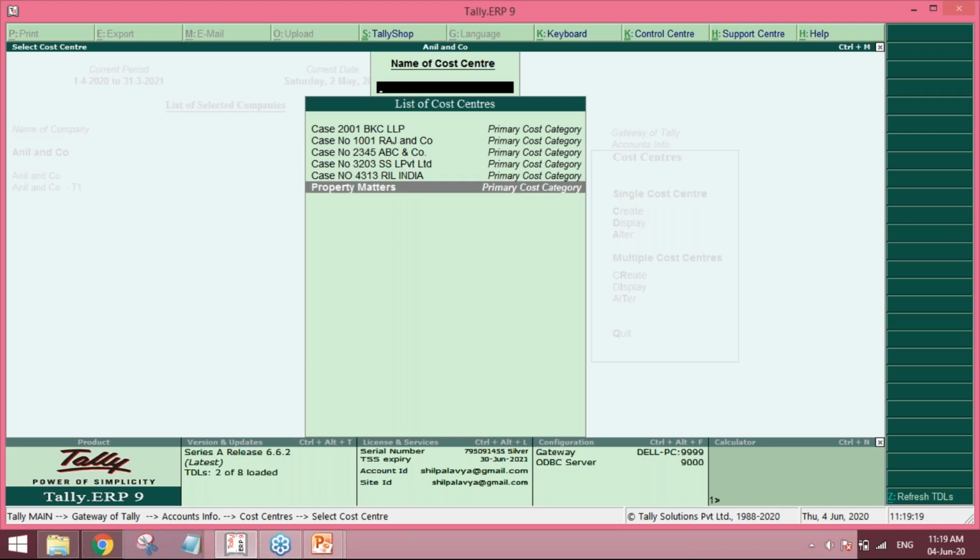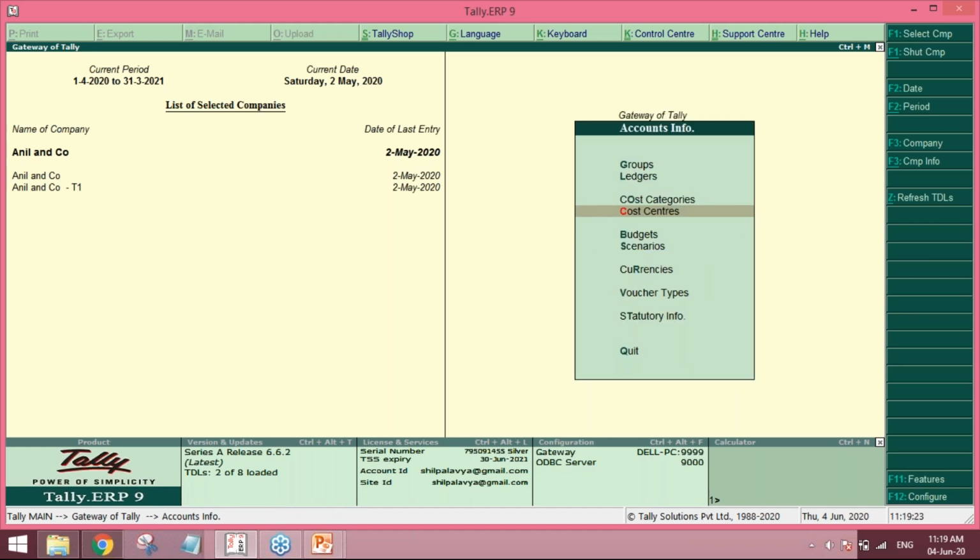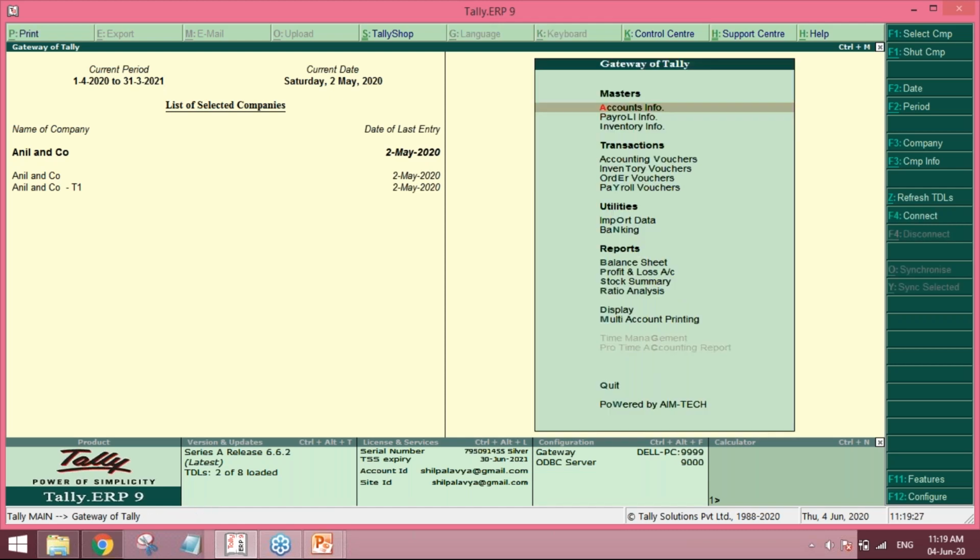Once this is selected, in all the expense and the income masters, what we need to ensure is that cost center is created as yes. There are a few revenue expenses and income accounts that we have created.